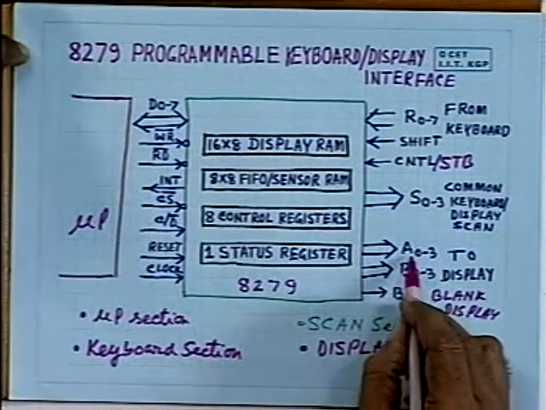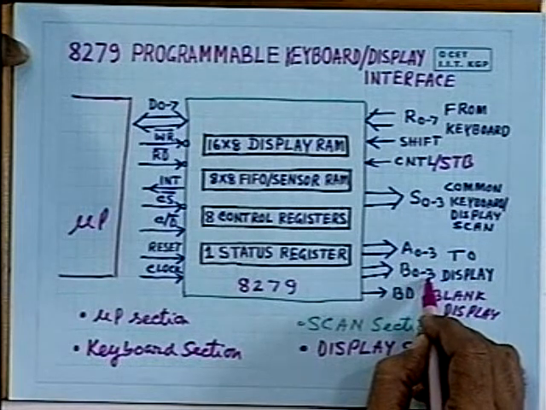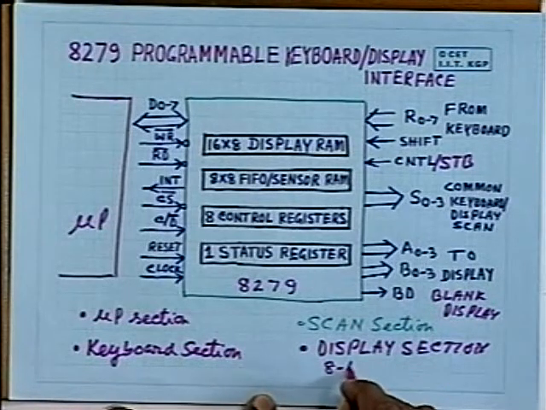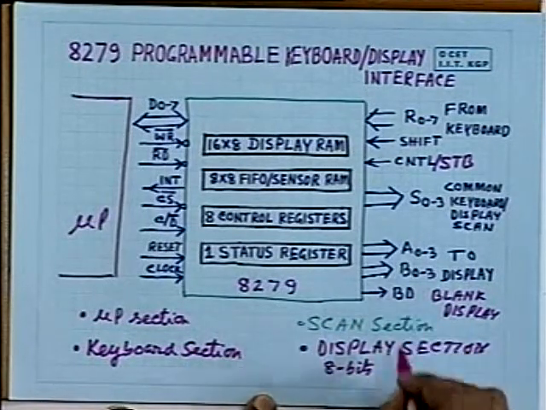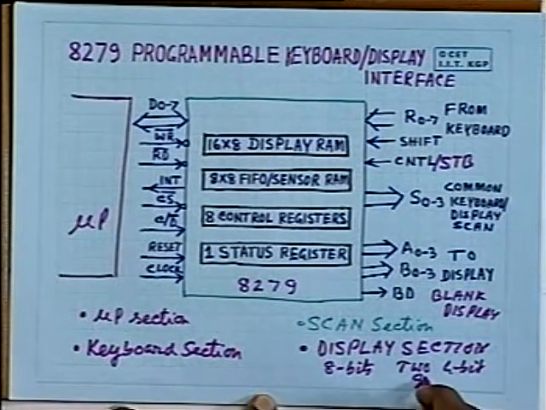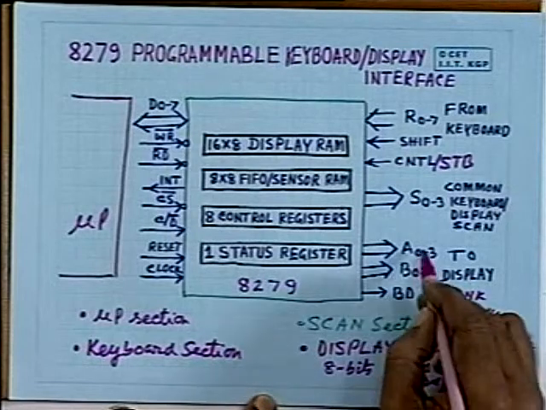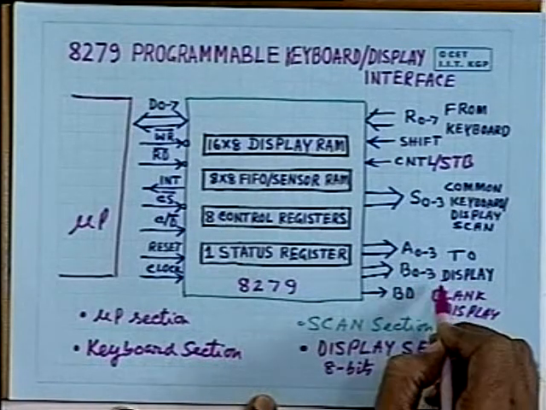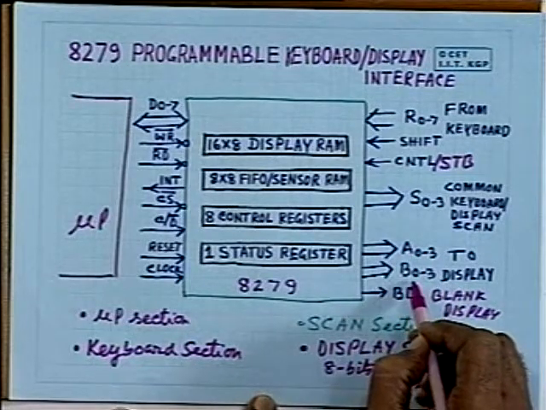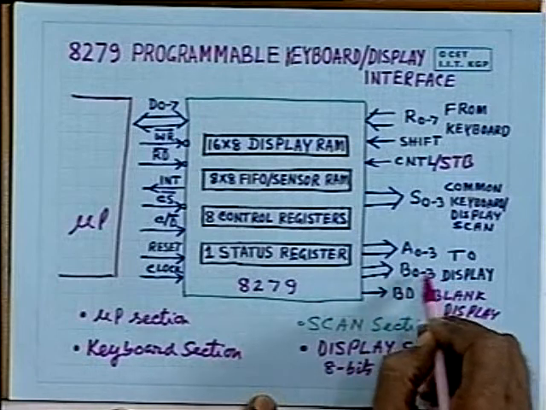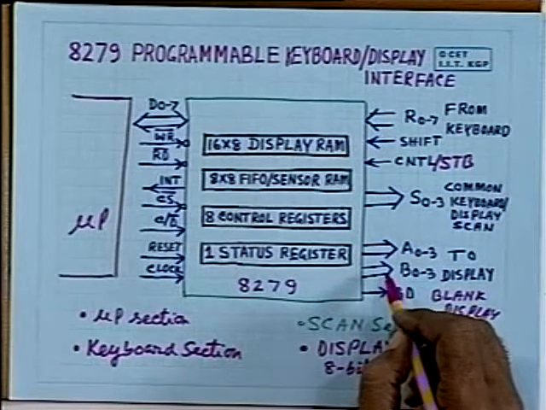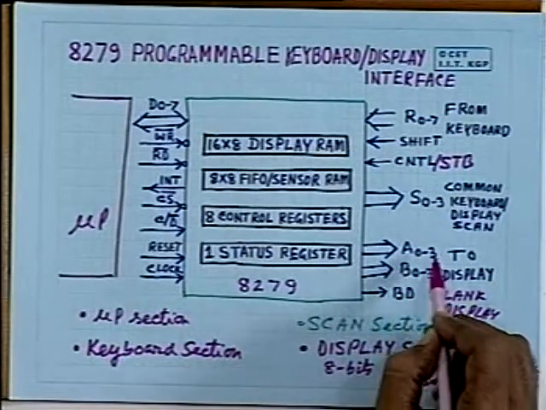And these lines A0 to 3 and B0 to 3 are used in groups of 8 bits or 2 4-bit groups. You can use it in any one of these forms, and this is going to the displays. So you can use these lines for driving the segments, as you have shown that these lines are used for segment drivers. So 8 lines are necessary to drive each of these segments.